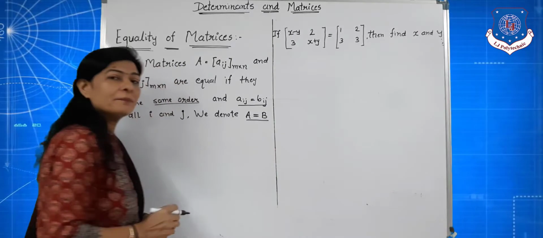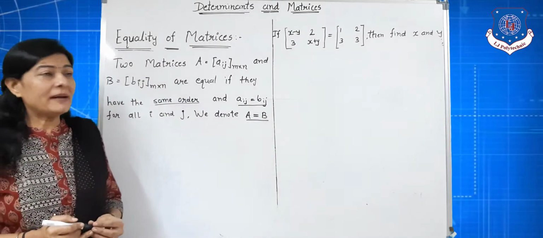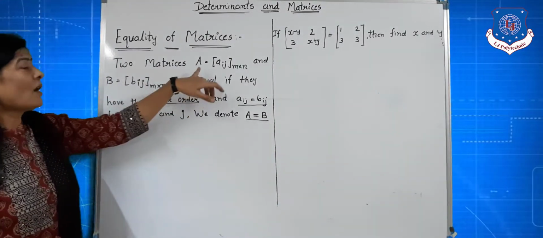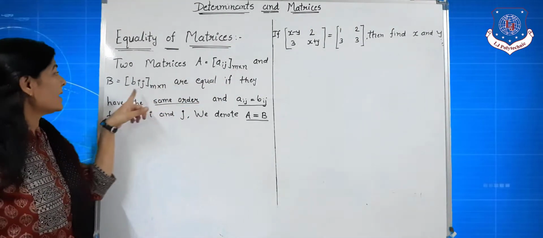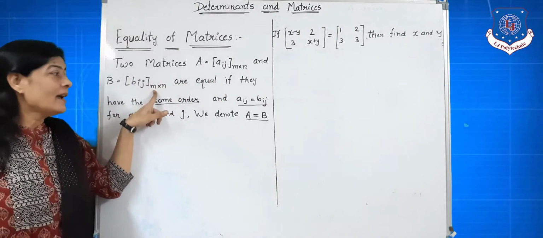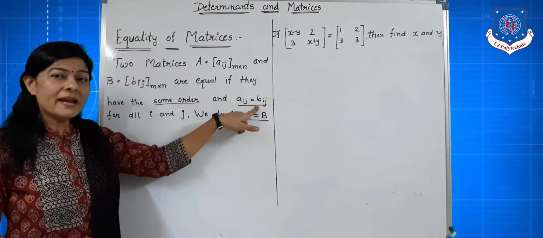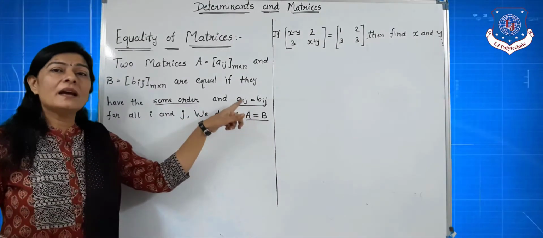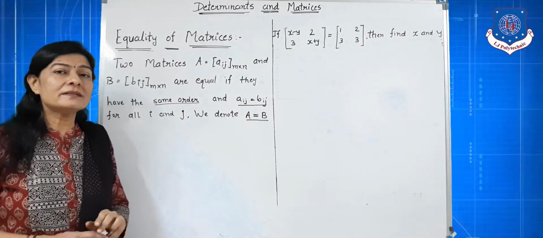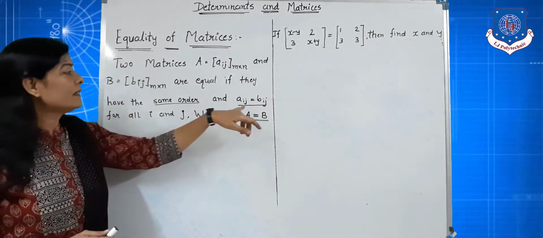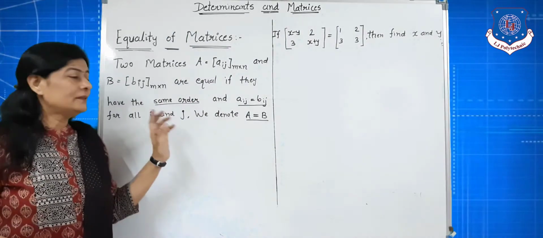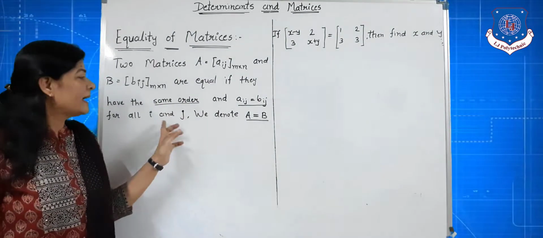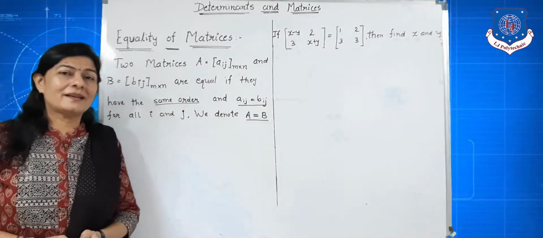A and B equal matrices, their order must also be the same. Here the order of A is m by n, the order of B is also m by n, and aij = bij, where i represents the number of rows and j represents the number of columns, meaning their corresponding elements must be equal. Then we can say that A and B are equal matrices.